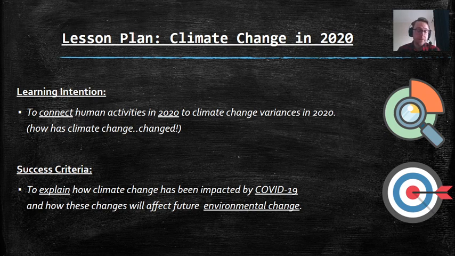So how has climate change changed in 2020 with the unique situation we find ourselves in? Success criteria is to explain how climate change has been impacted by COVID-19 and how these changes will affect future environmental change.